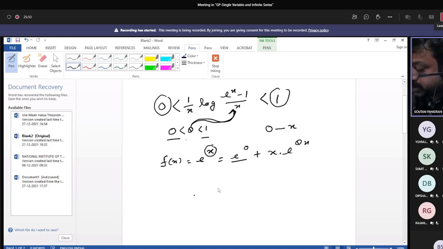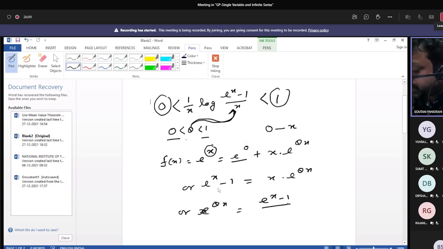So e to the power 0 is 1, and it can be written as e to the power x minus 1 equals x into e to the power theta x. So you can easily write that e to the power theta x equals (e to the power x minus 1) by x. Now you can easily obtain the value of theta x.